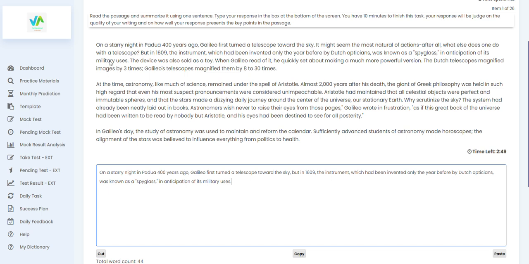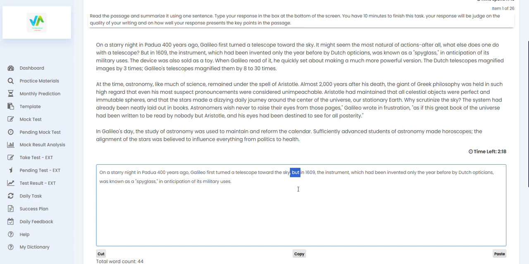Okay, so on a starry night in Padua 400 years ago, Galileo first turned a telescope toward the sky, but in 1609, આપણે અહીંથી લીધું છે વાક્ય. બી સ્મોલ થઈ જશે obviously because you are maintaining the continuity, you are writing within the same sentence. You just added comma, but was already there, so this is your coordinating conjunction.